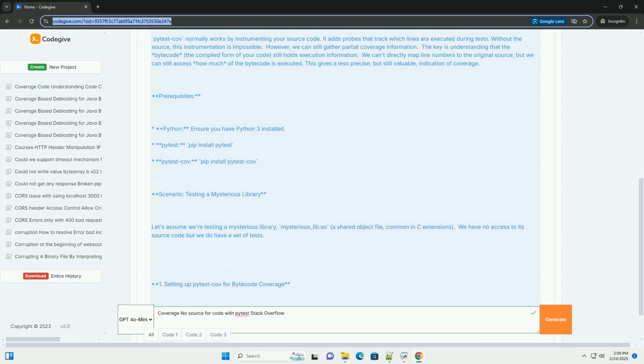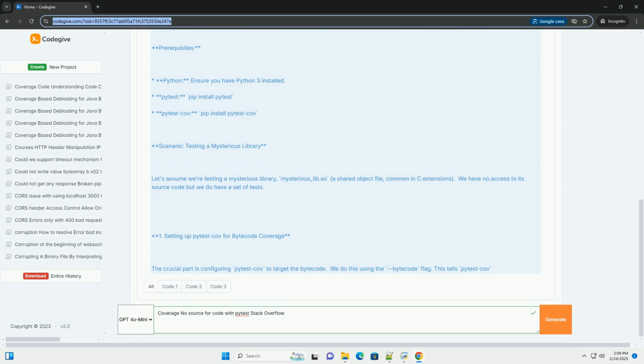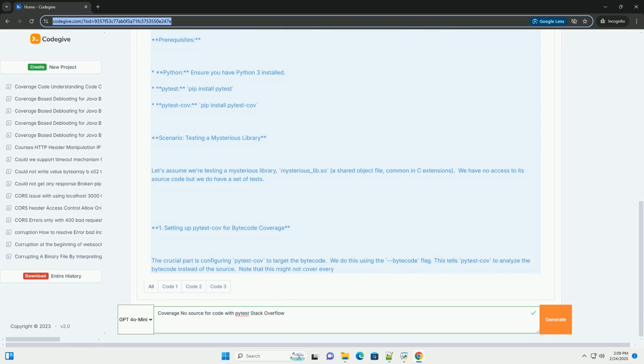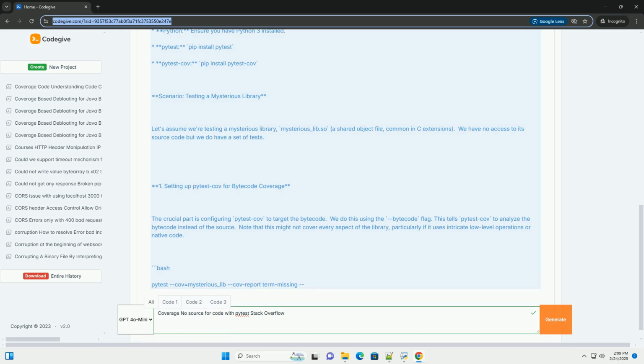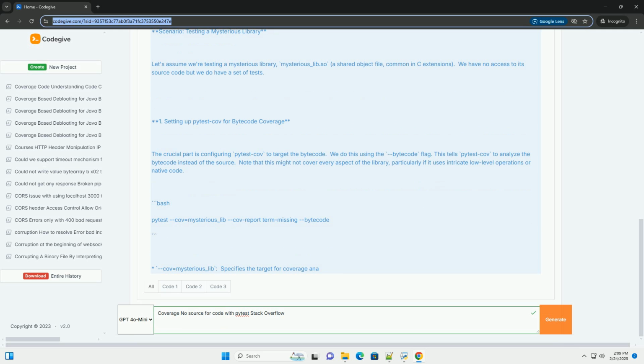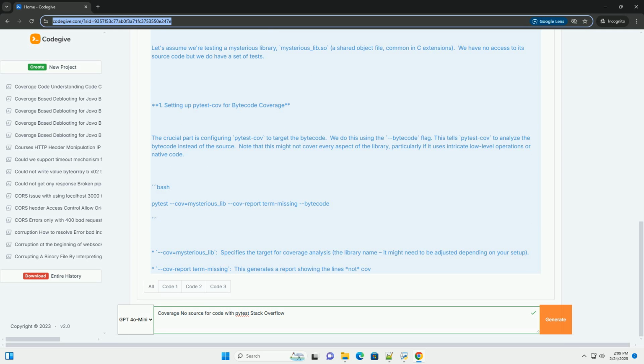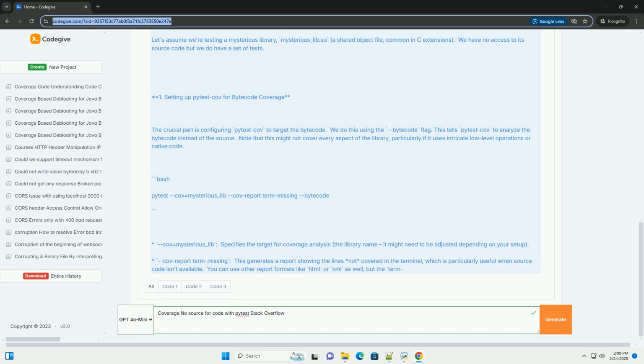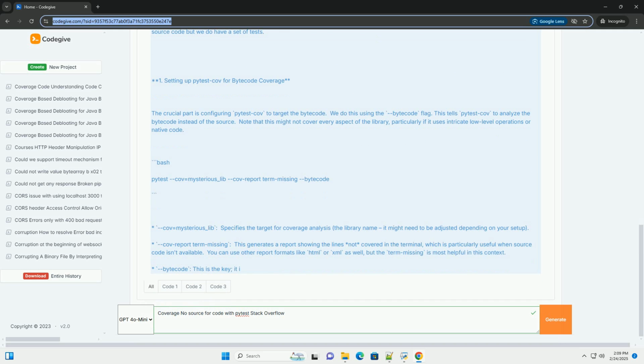Understanding the problem, the source code barrier. Pytest-cov normally works by instrumenting your source code. It adds probes that track which lines are executed during tests. Without the source, this instrumentation is impossible. However, we can still gather partial coverage information.